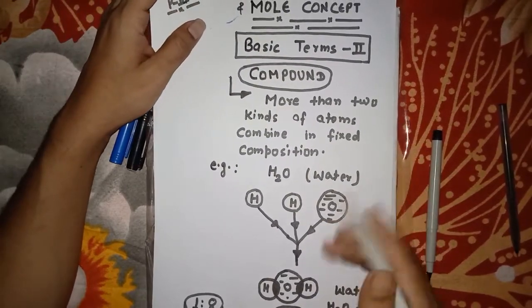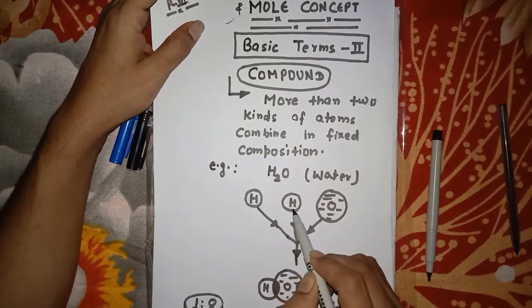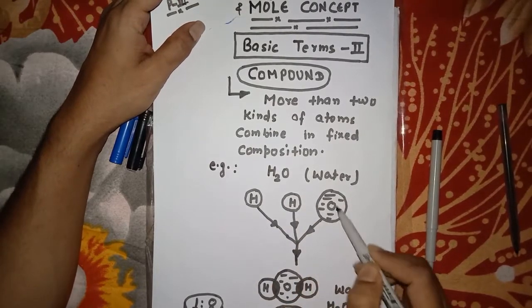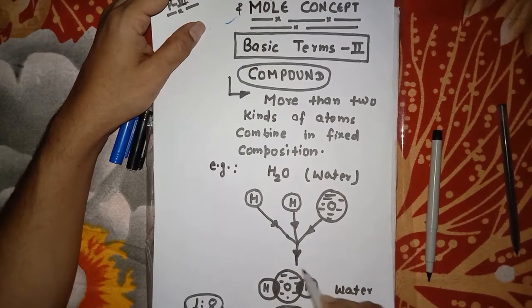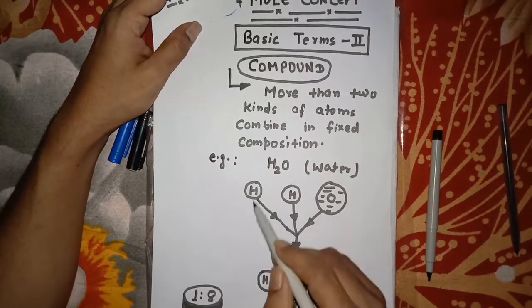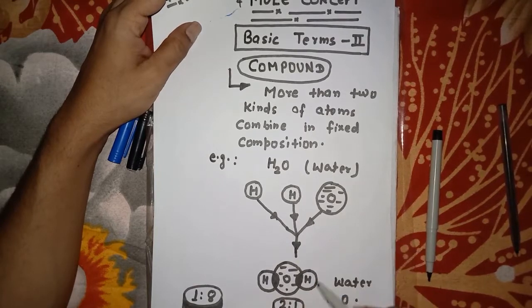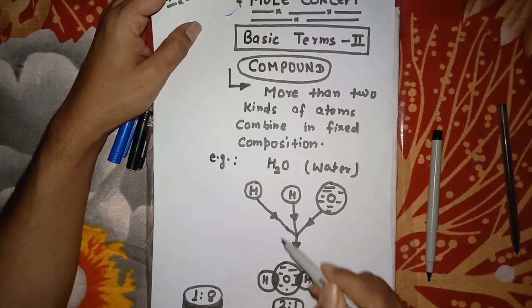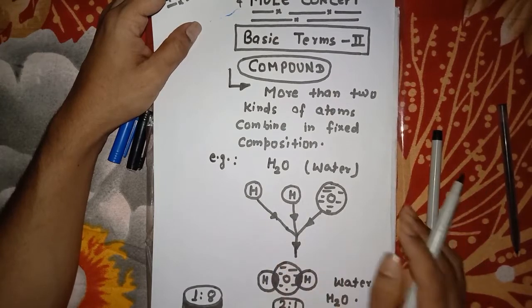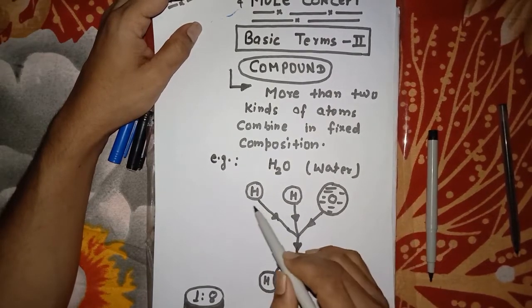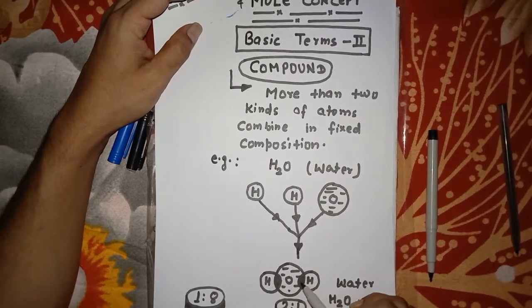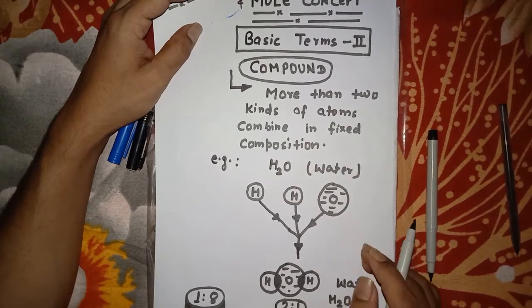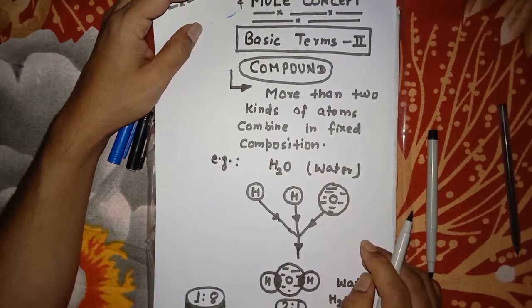So here, when two hydrogen atoms combine with one oxygen atom, it makes one water molecule, and the identity of this water molecule is different than hydrogen and oxygen. Hydrogen is gas, oxygen is gas, but water molecule or water is liquid.